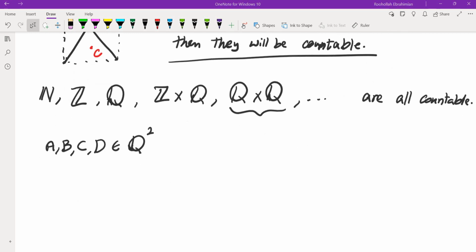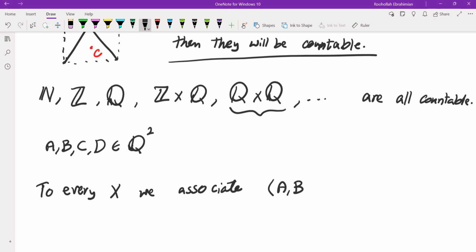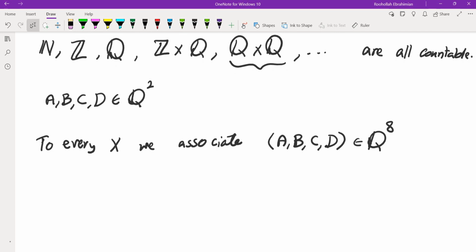And then to every x, we associate an ordered four points. So this is in Q^8 basically, which is countable. So to every x, we associate this. And we know that Q^8 is countable.